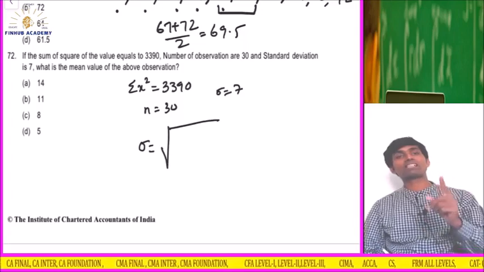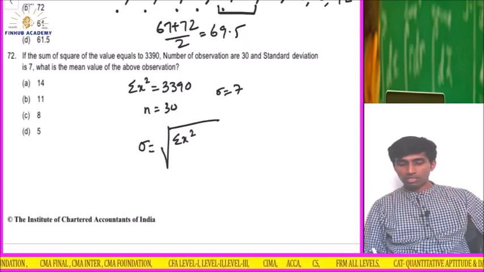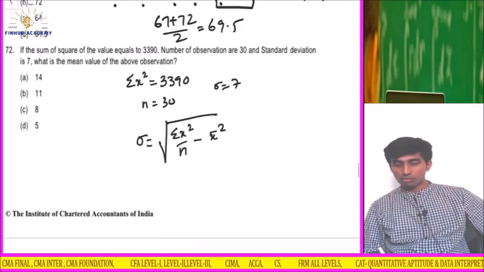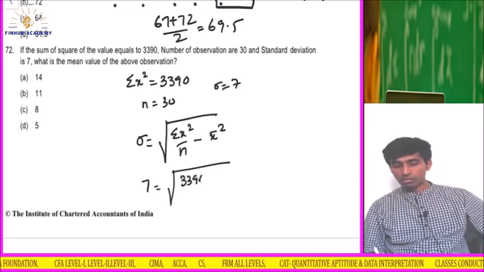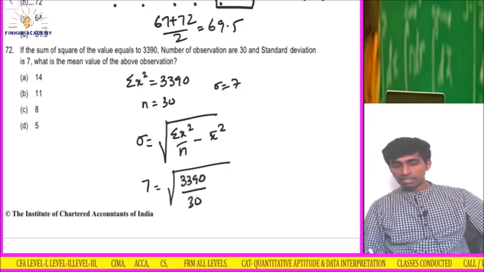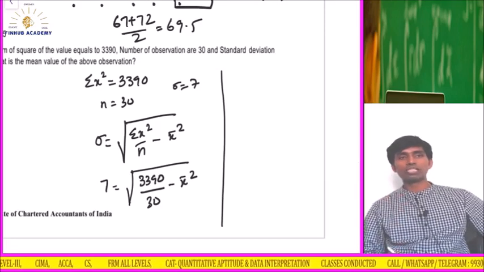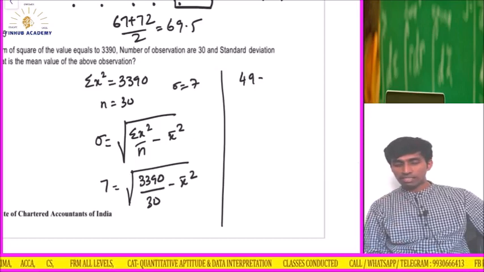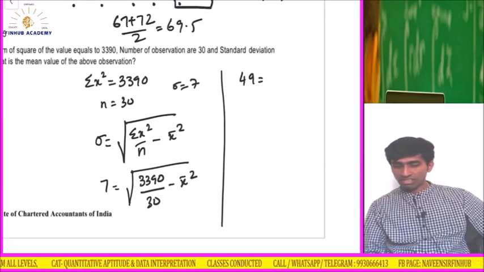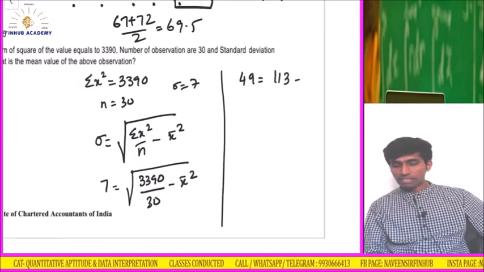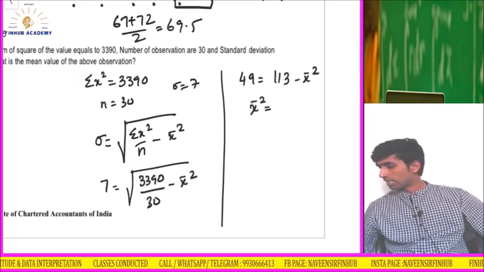One formula was summation (x minus x bar) the whole square upon n, another one was summation x square upon n minus x bar square. So standard deviation 7 equals under root of summation x square, which is 3390, upon n, which is 30, minus x bar square. I'll square both sides so the root is removed. So 7 square is 49, equals 3390 divided by 30, which is 113, minus x bar square. So x bar square equals 113 minus 49.